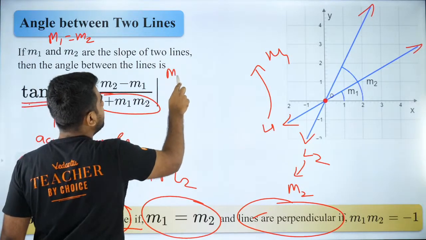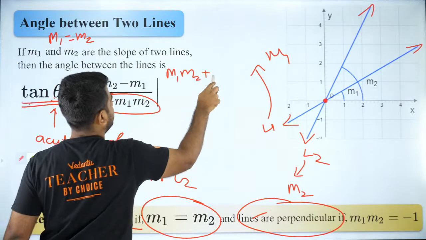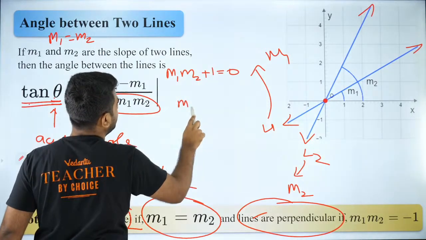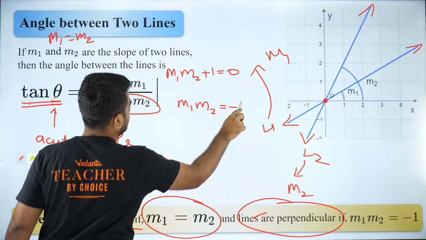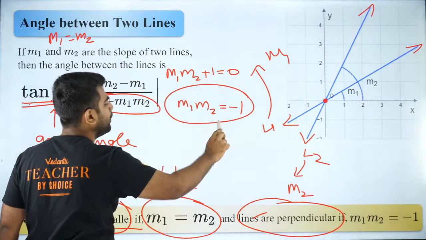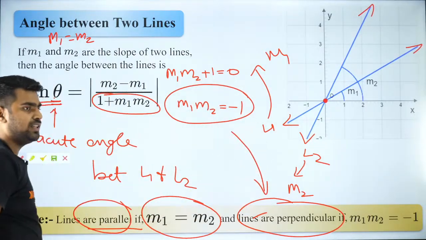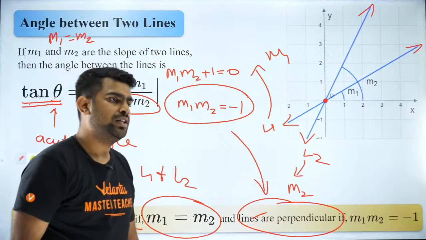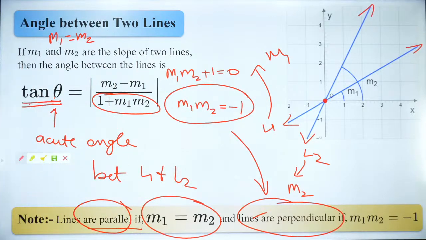So M1 M2 plus 1 should be 0. That means M1 M2 is equal to minus 1. So this is the condition for perpendicular lines. I hope you guys got it. So we have understood how to find if lines are parallel or perpendicular when the slopes of the lines are given to you. Are you clear with it, everybody?